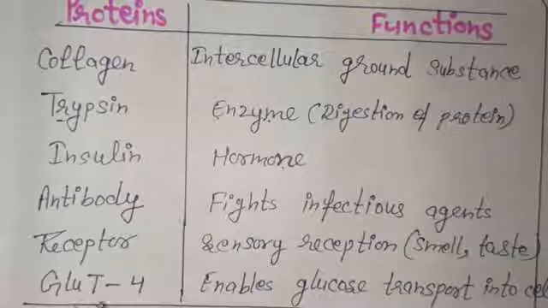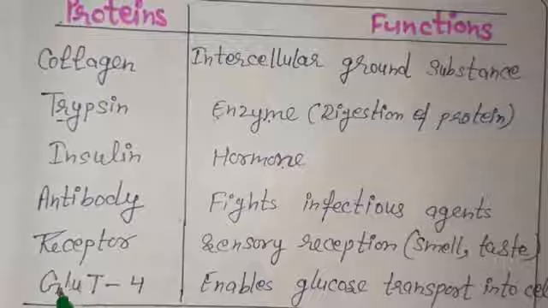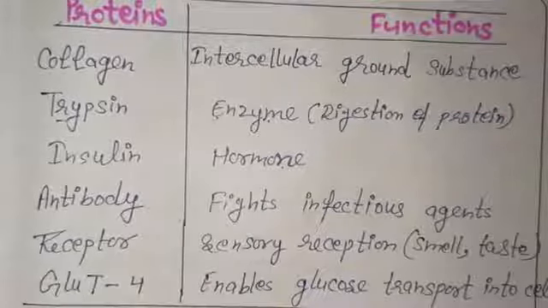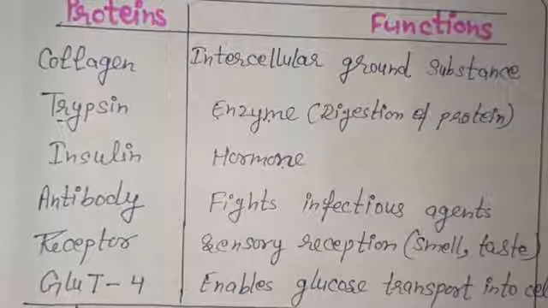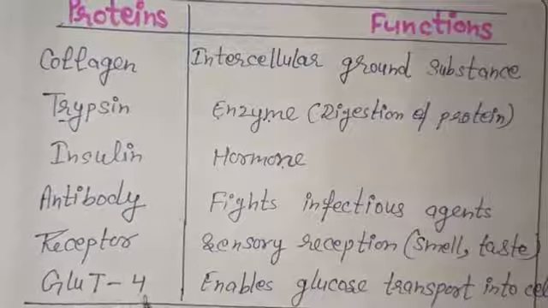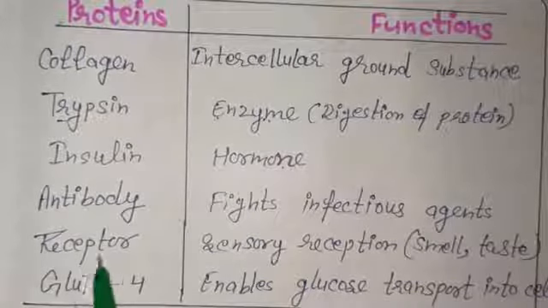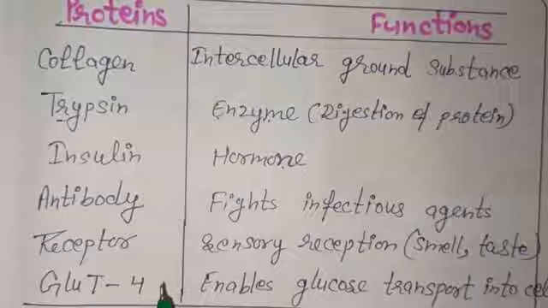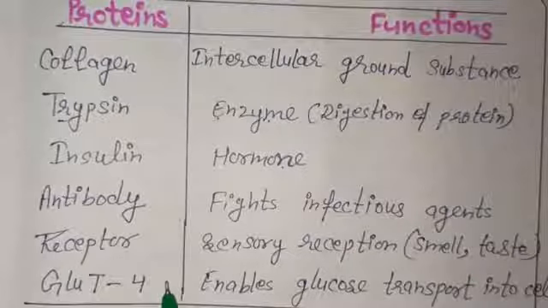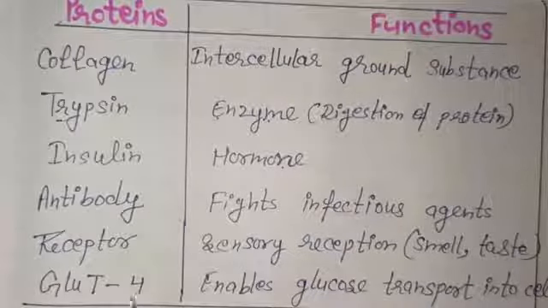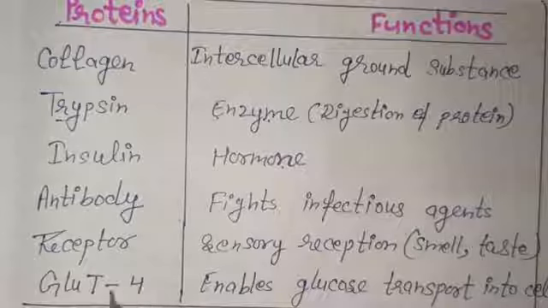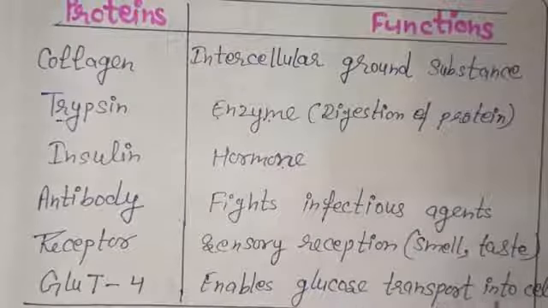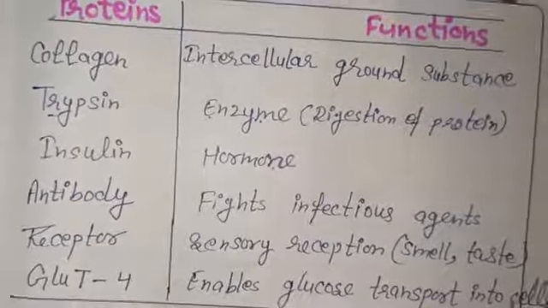After that, one example is GLUT4. Glu is here for glucose. And this is a channel which is present in our plasma membrane for the transport of glucose into our cells. So this GLUT4 enables glucose transport into cells.